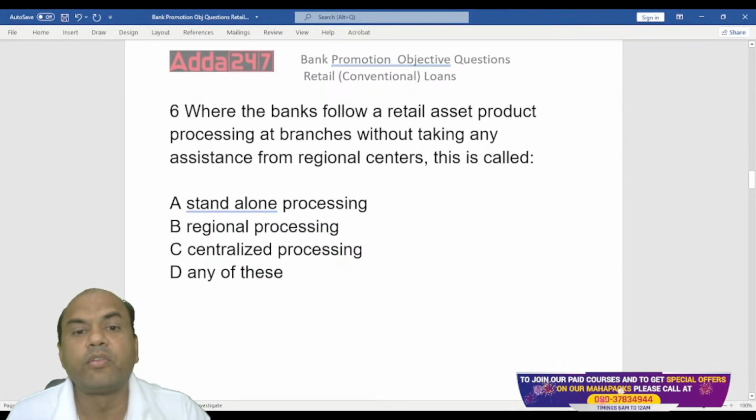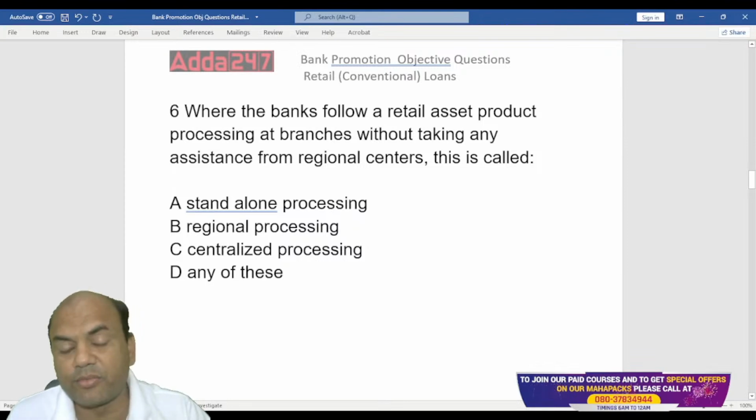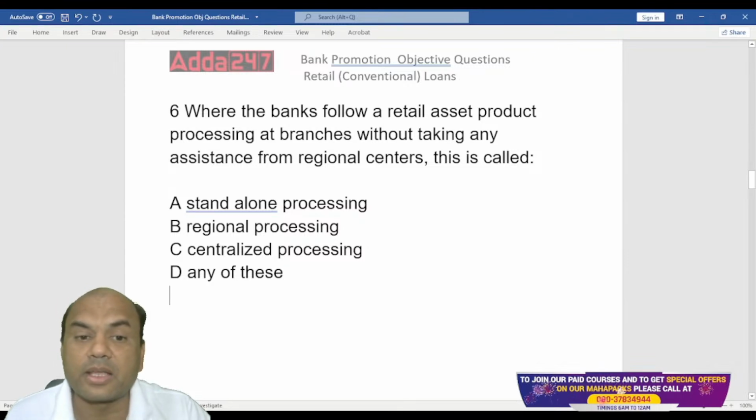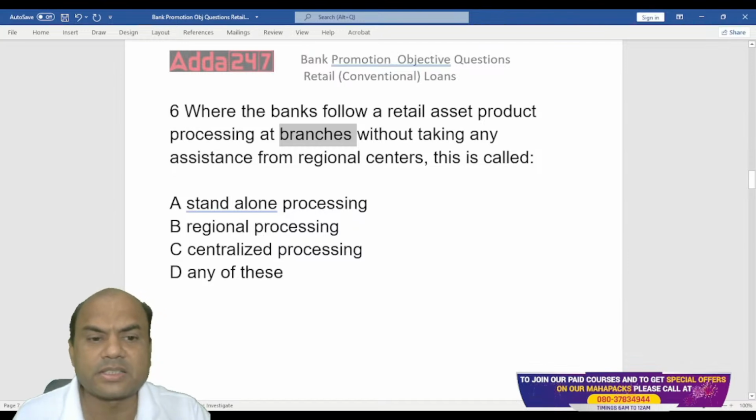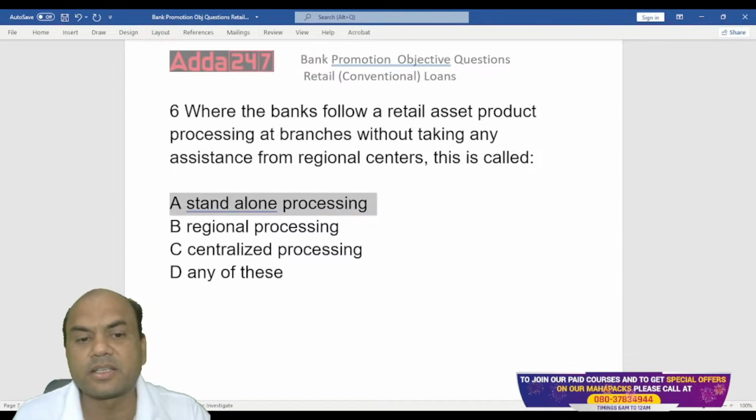Next one. Where the banks follow a retail asset product processing at the branches without taking any assistance from the regional centers. When I say at the branches, then immediately the answer should be standalone, regional, centralized, or any one. Simple. Just now I told you what is standalone. Standalone means processing at the branch level, isn't it? So the answer is this A.